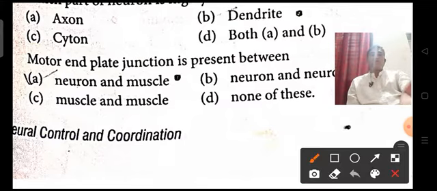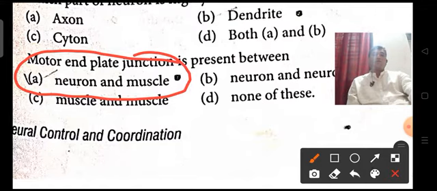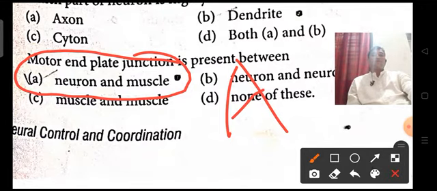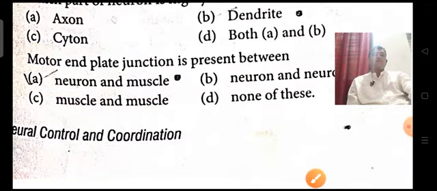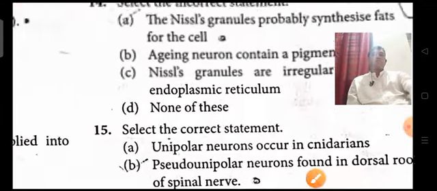The motor end plate is a combination of neuron and muscle cells. So option A is the answer: the motor end plate junction is present between the neuron and the muscle.